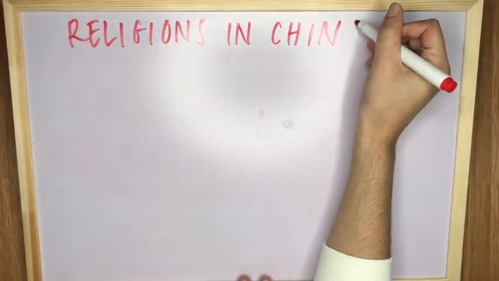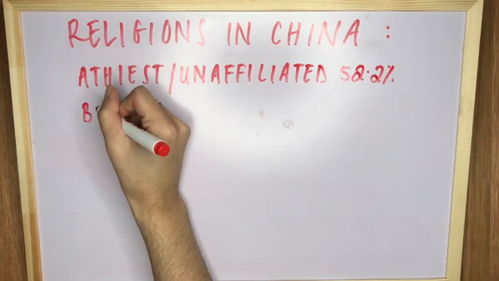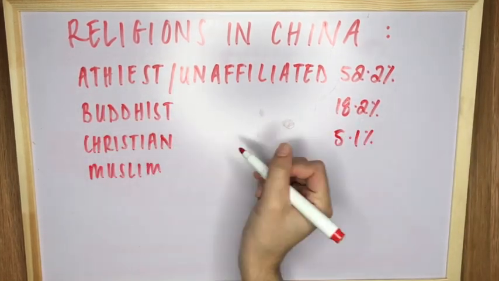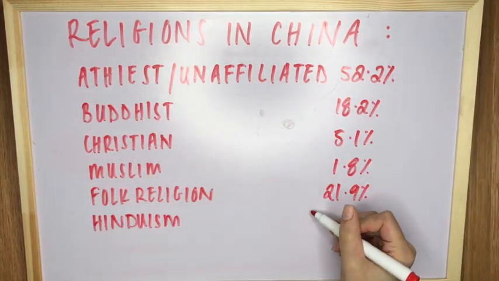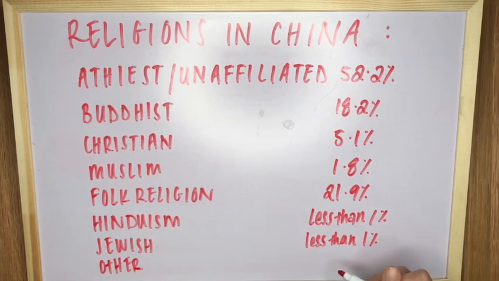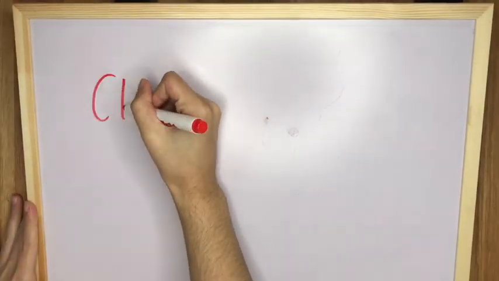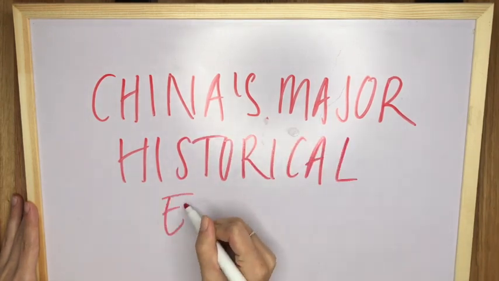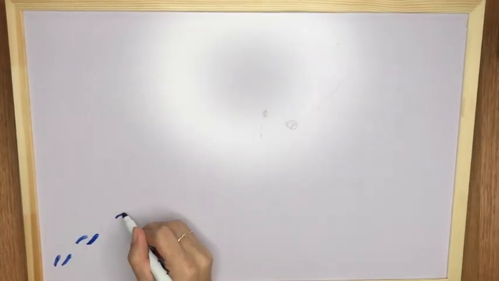In terms of religion, China is quite diverse, however over half the population is atheist. Other religions that are popular include Buddhism, Christianity, Islam, folk religion, Hinduism, and Judaism. China has a rich history spanning many dynasties across thousands of years. The Tang dynasty in particular was a time of great invention and technological advance.